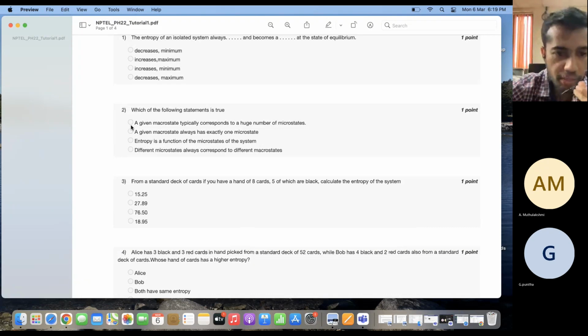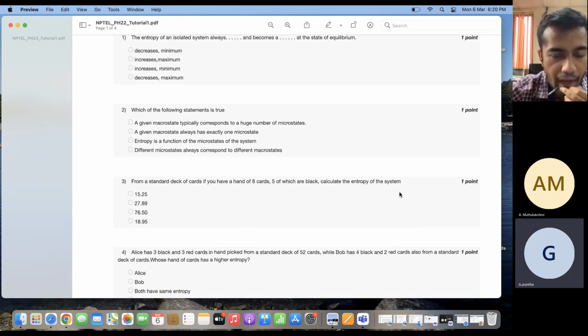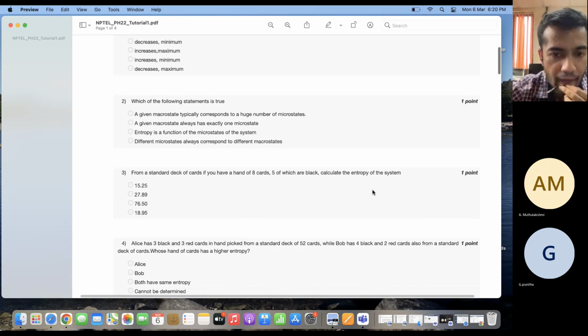So the correct option here is option A, the first one, that a given macrostate typically corresponds to a large number of microstates. Is this okay? Clear, no? Okay, sir.